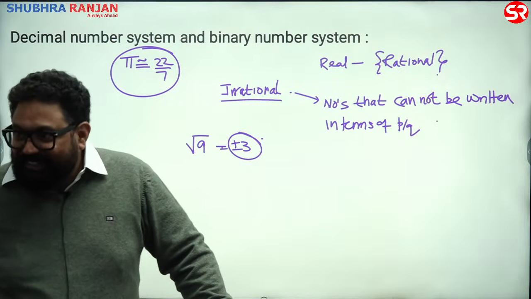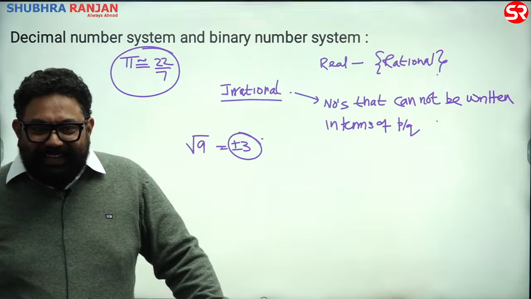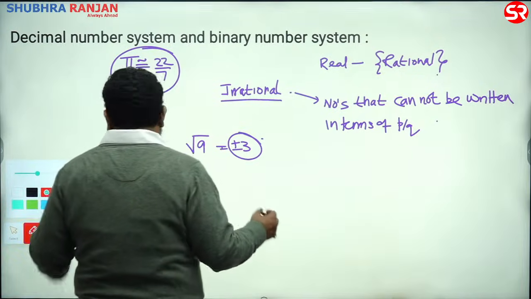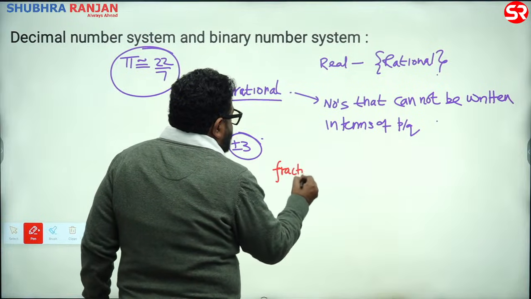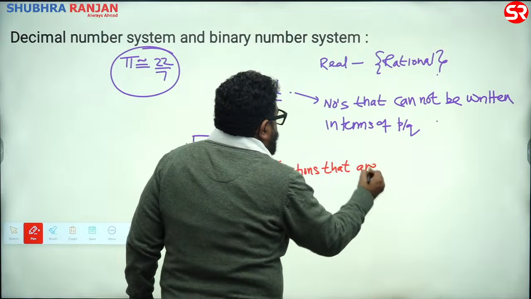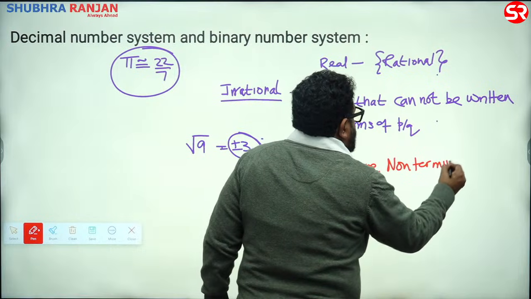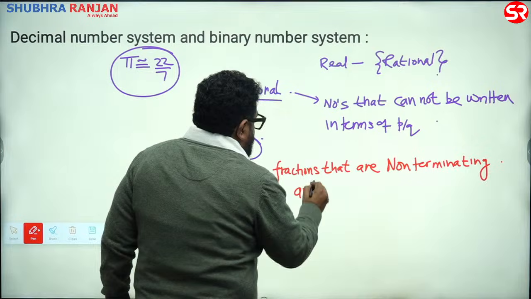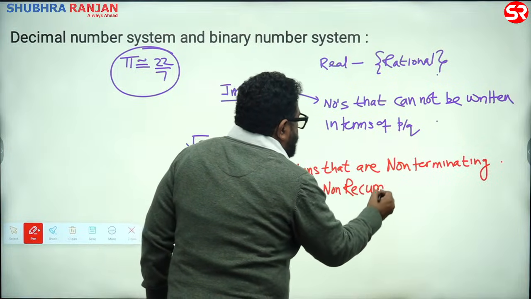But होता क्या है सर? कहानी तो ये सर, होता क्या है? What is it? हमें कैसे पता चलेगा? Write down. Fractions that are non-terminating and non-recurring या repeating भी कर लो.